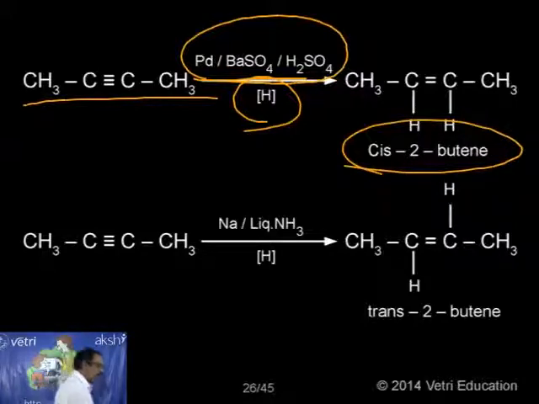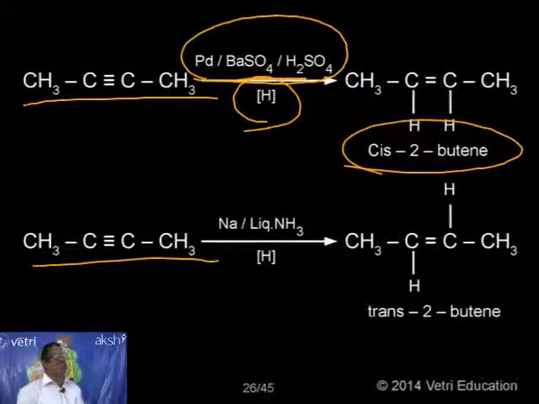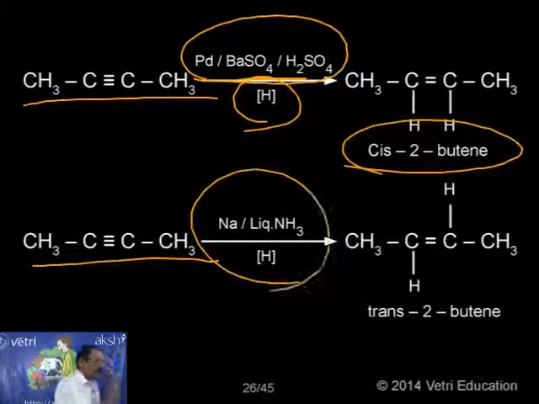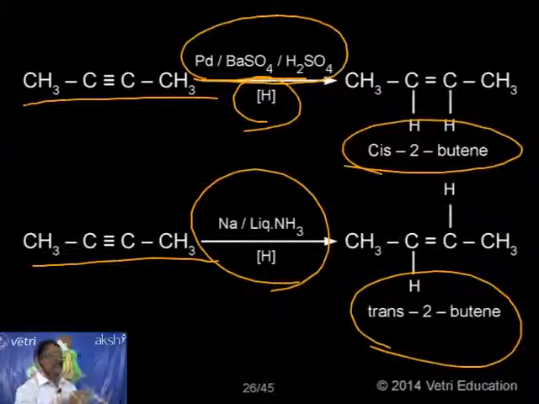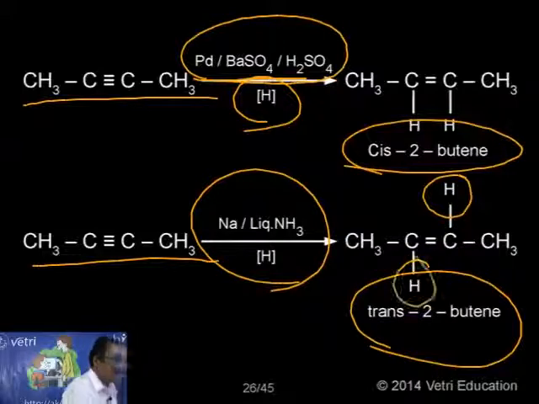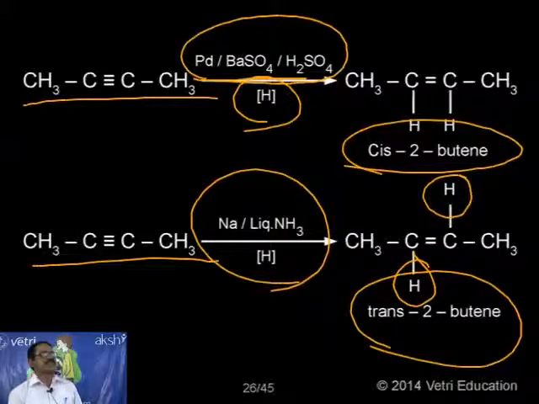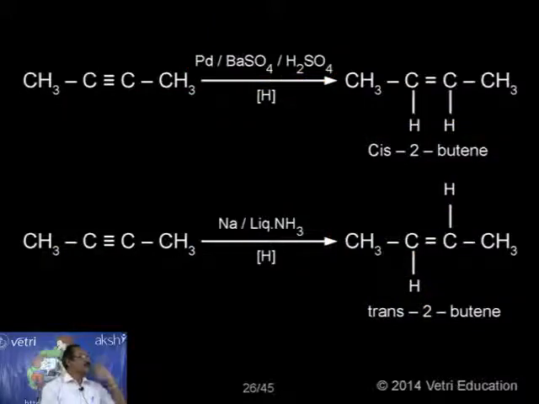Coming to another example, this is again 2-butyne, but instead of palladium, barium sulfate, sulfuric acid, if you use sodium and liquid ammonia, now instead of cis, we are getting trans-2-butene. This is another isomer, a geometrical isomer, the trans isomer. So both hydrogens will be added on the opposite sides. So again, this is a stereospecific reaction. This is the most important information, a question can be asked.